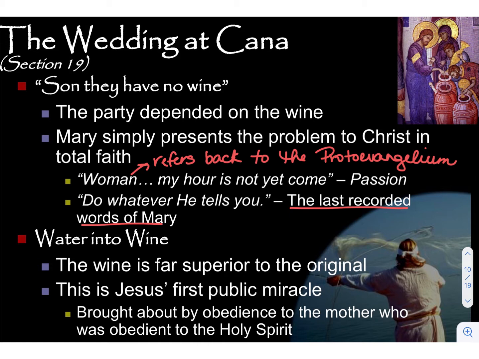That's not a problem. Okay, Mary's done what she needed to do in setting him on this path. So she's good, but she will be with him. All right, so Jesus turns that water into wine. We see that the wine is far superior to the original. And this is going to be Jesus's first public miracle. And his first public miracle is brought about by the obedience to his mother.